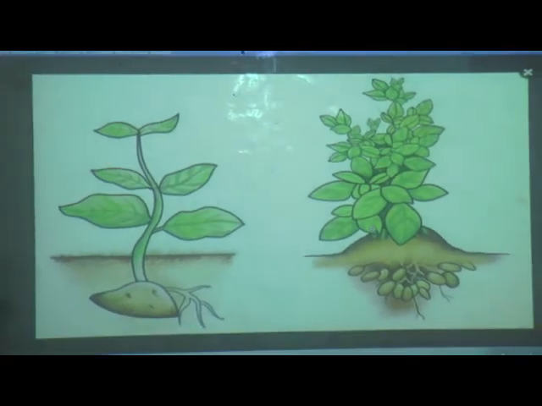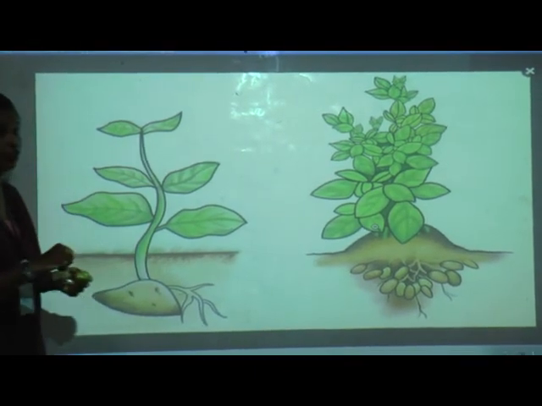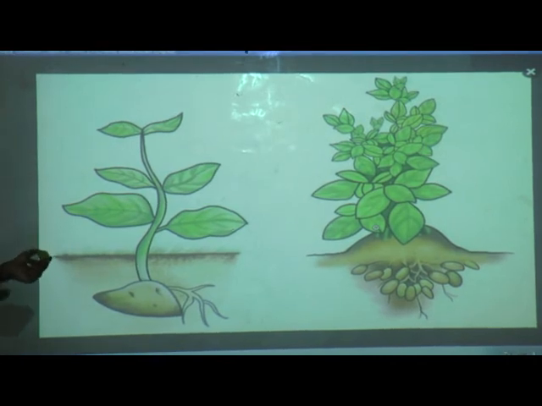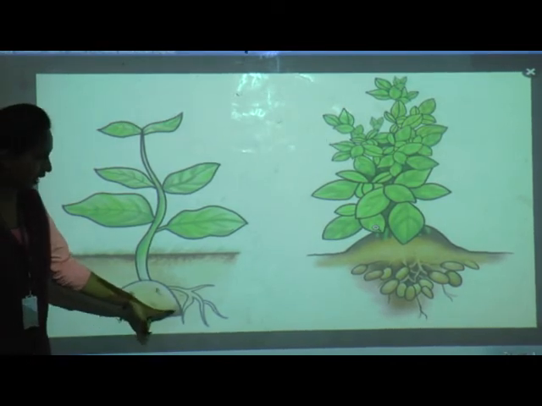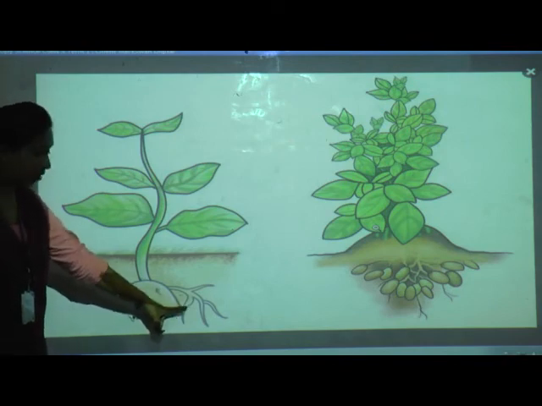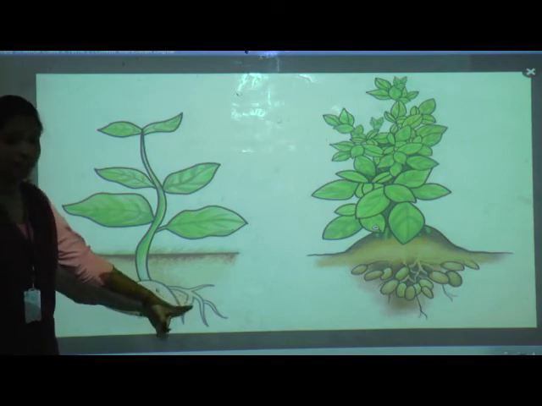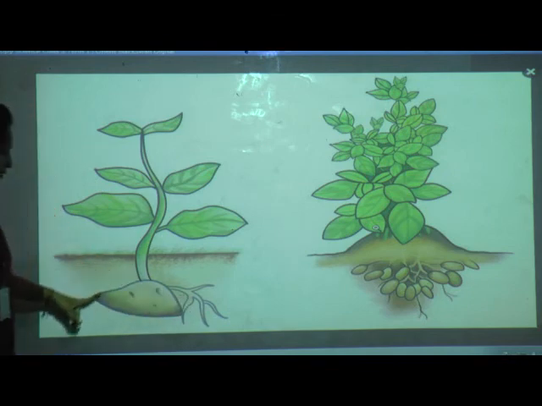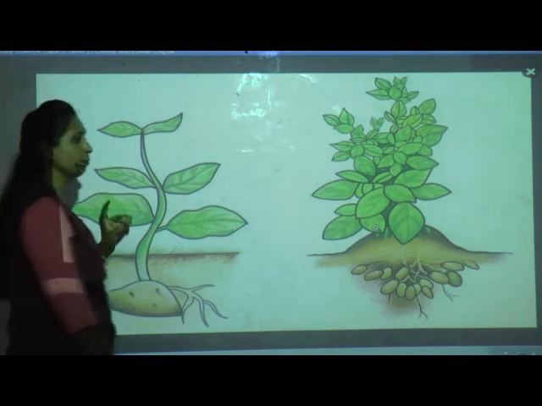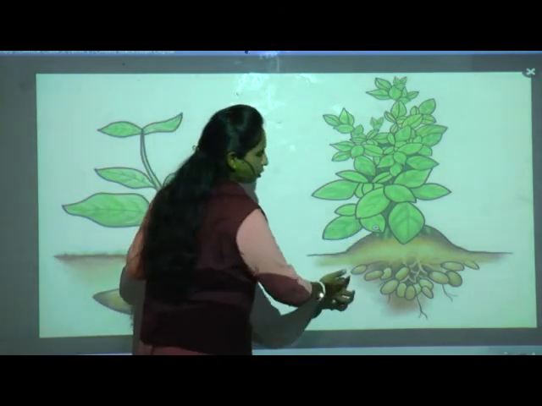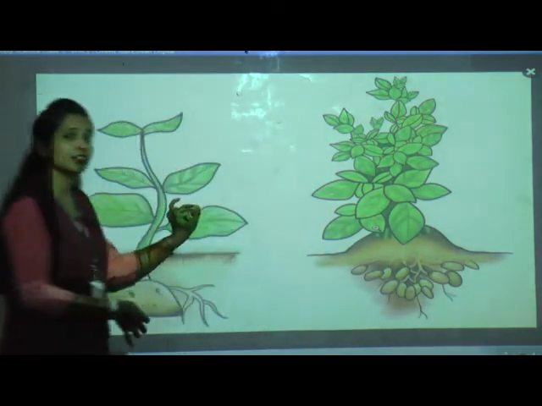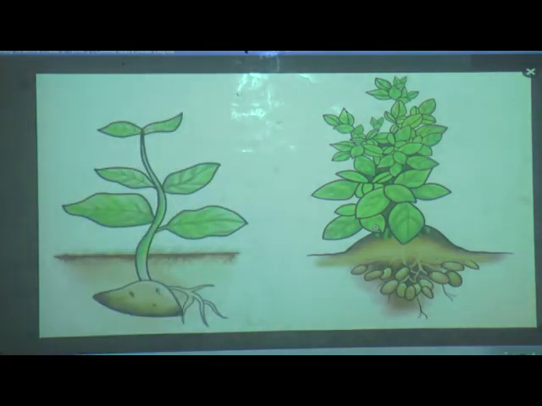When you plant it and give enough water, not too much water, it starts growing from the stem. Stem means what? You have learned now? Yes. So it starts growing from downside. First leaves will come. When leaves grow more, automatically we'll get potatoes underground in the soil. So you will try this activity at home with the help of your parents.